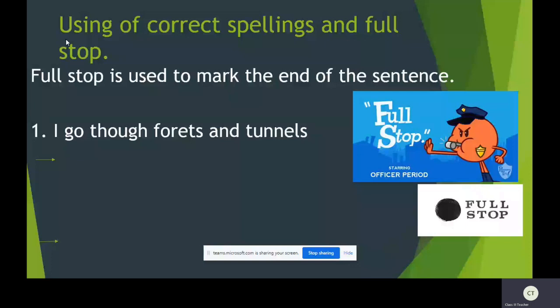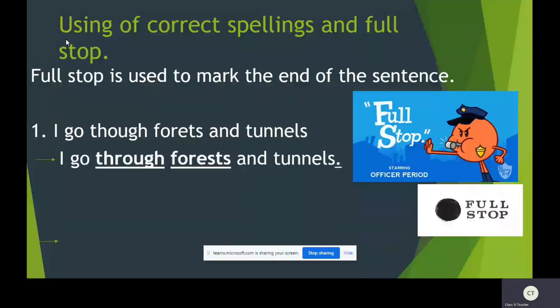Look at the first sentence. I go through forest and tunnels. Here, the spelling of through is wrong, so we should change the spelling and write it correctly, and put a full stop at the end of the sentence.